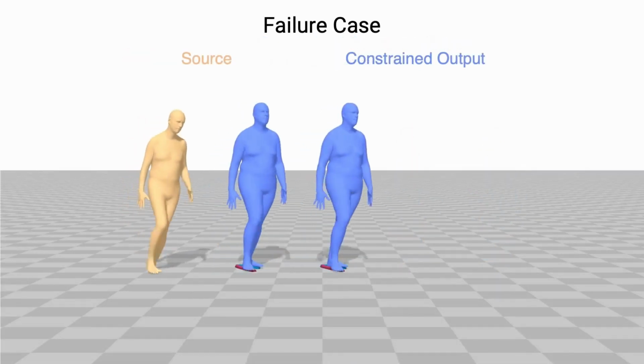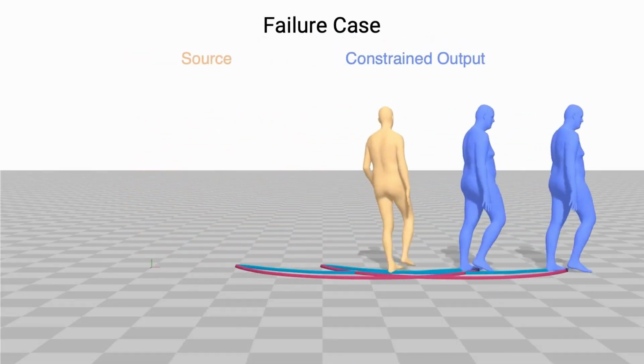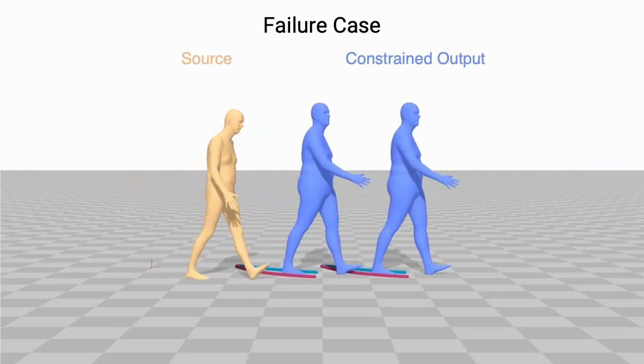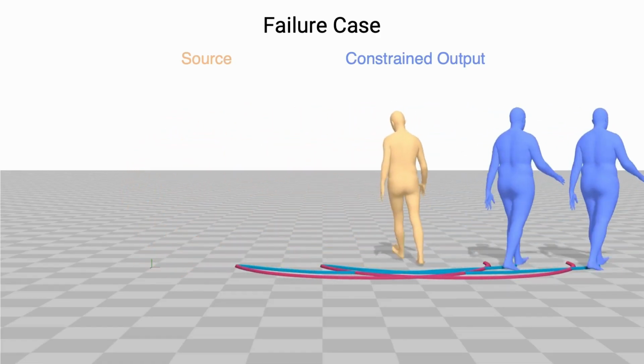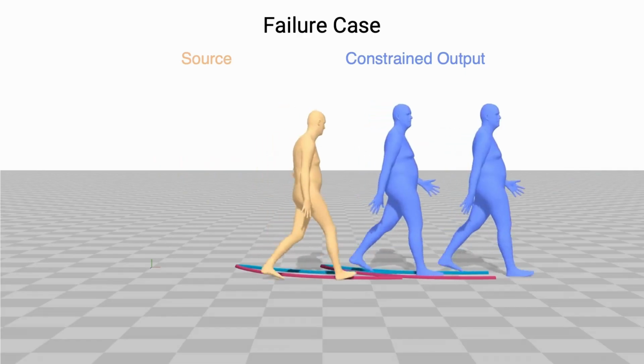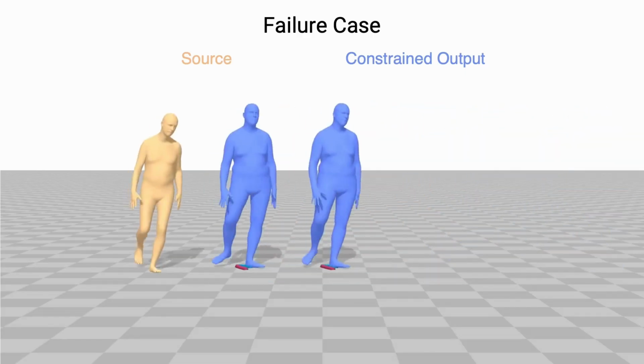Due to the limited size of the BML MP dataset, the model sometimes struggles to generalize to new types of motion. In this case, walking in a circle was not seen during training, so as the source character continues to turn, the retargeted output motion drifts.